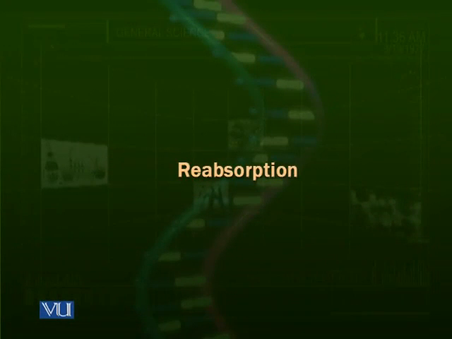Anyway, amino acids are essentially reabsorbed because we know that amino acids are used as parts of proteins. They have to make proteins, so amino acids are essential ingredients. These are reabsorbed by the renal tubule. Let us have a look at an animation which shows you the process of reabsorption from the filtrate.